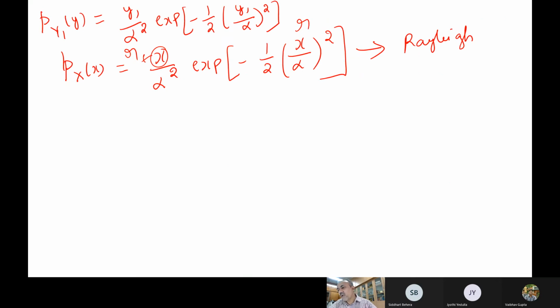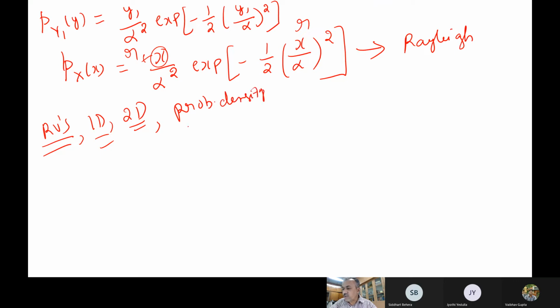Now I just wanted to summarize. We have discussed random variables, we have seen one-dimensional and two-dimensional random variables, and we have also seen the commonly encountered probability distribution functions or density functions, the types of probability densities we use regularly in practice. Then we have also seen these extreme values, and we have also seen the functions of random variables.